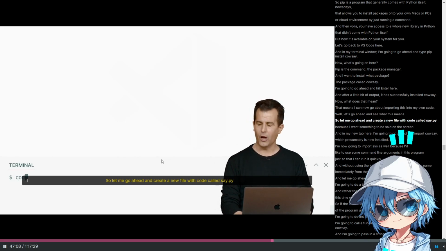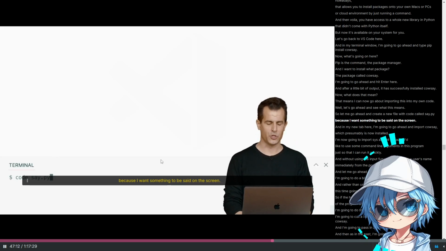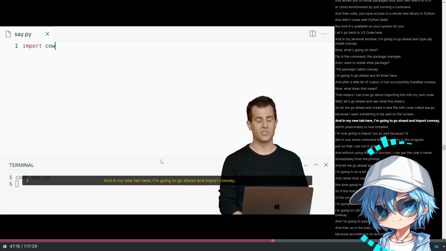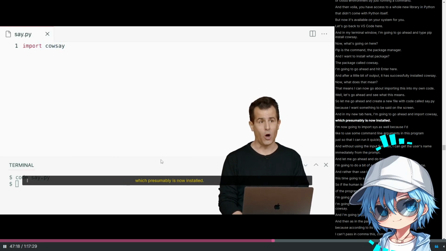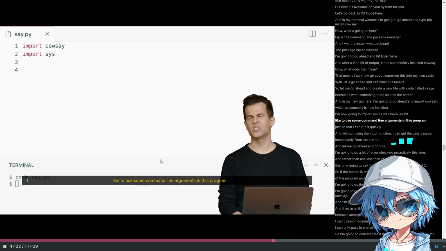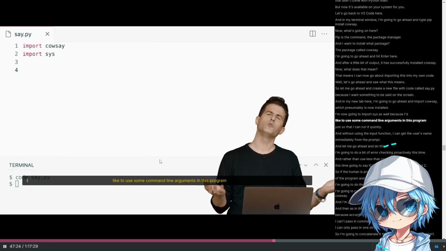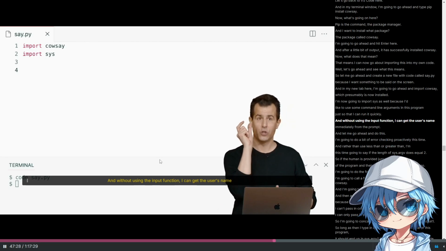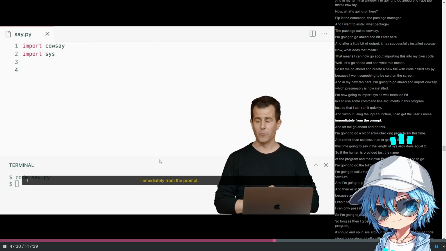Let me go ahead and create a new file with code called say.py, because I want something to be said on the screen. And in my new tab here, I'm going to go ahead and import cowsay, which presumably is now installed. I'm now going to import sys as well, because I'd like to use some command line arguments in this program just so that I can run it quickly, and without using the input function, I can get the user's name immediately from the prompt.